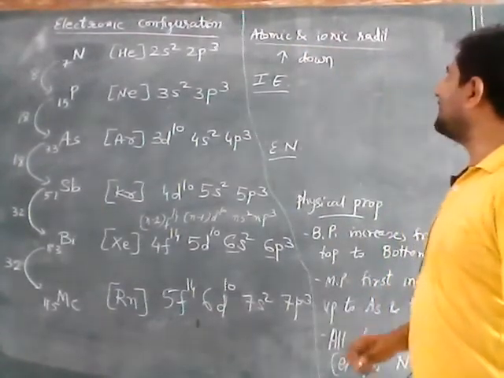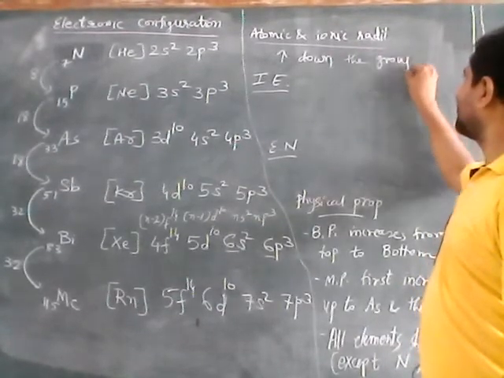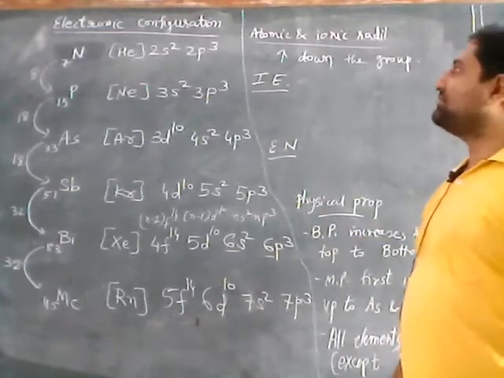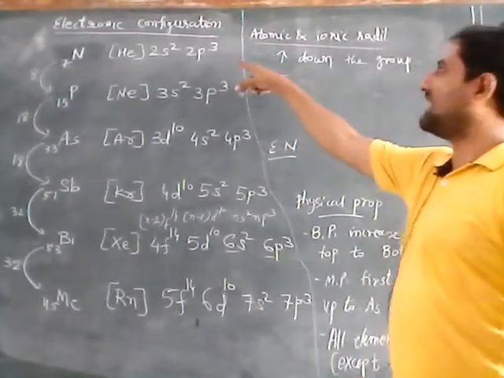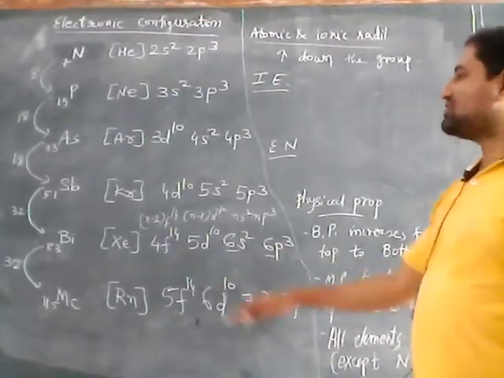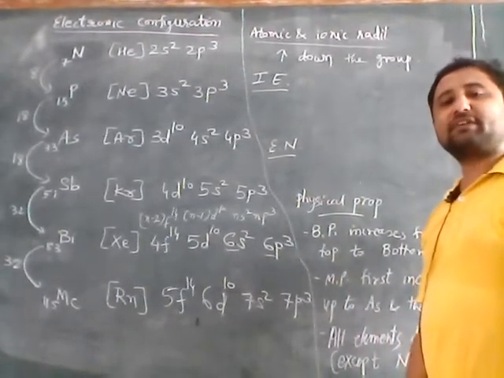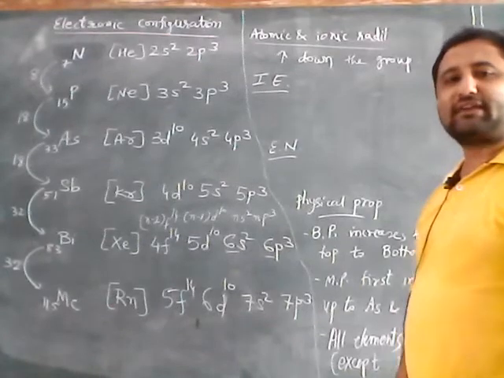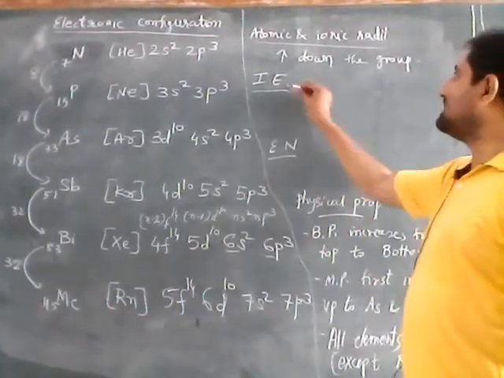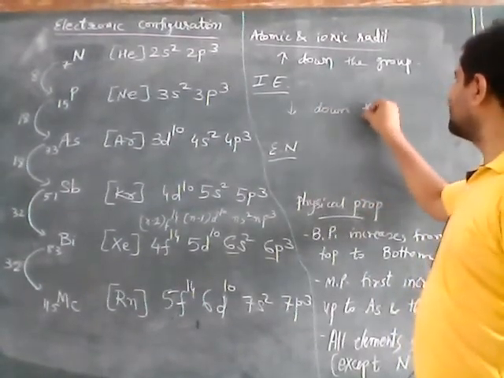If we talk about ionization enthalpy, in case of nitrogen, because of its smaller size, it is very difficult to remove the valence electron, while in case of bismuth, because of its bigger size, the last electron is away from the nucleus, so it can be removed easily and requires less ionization enthalpy. So ionization enthalpy decreases down the group.